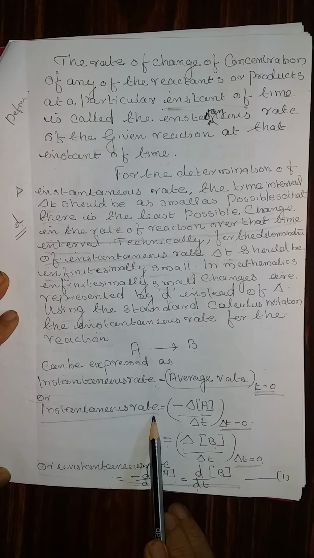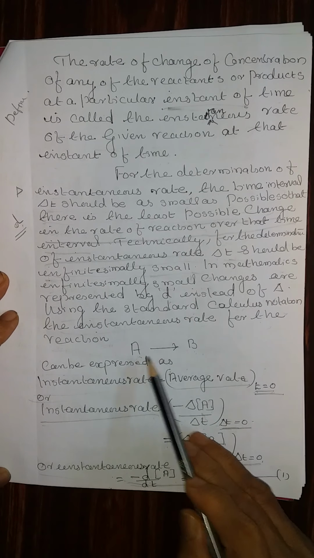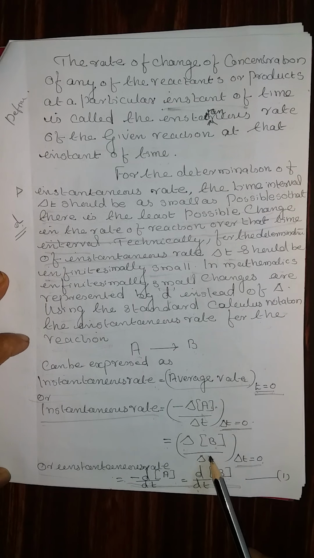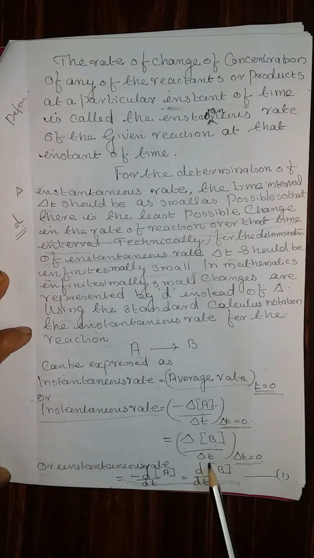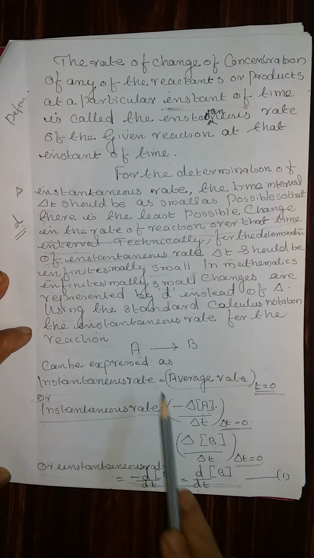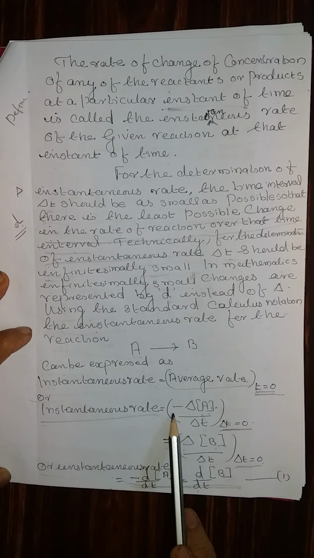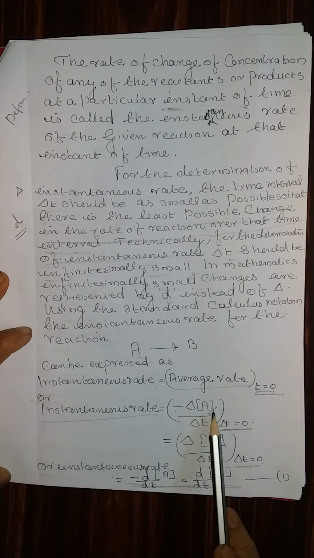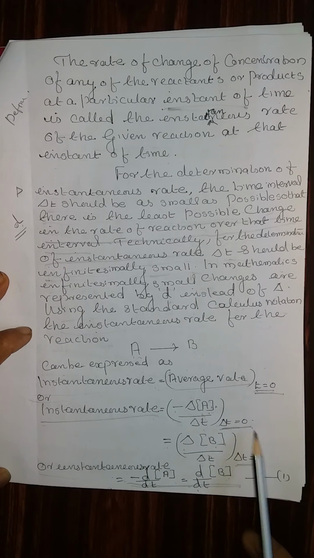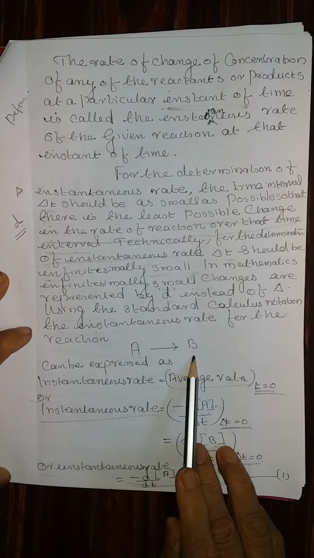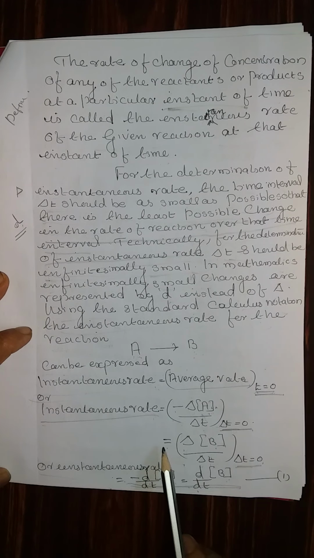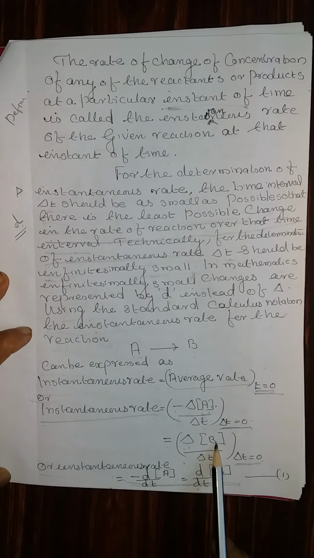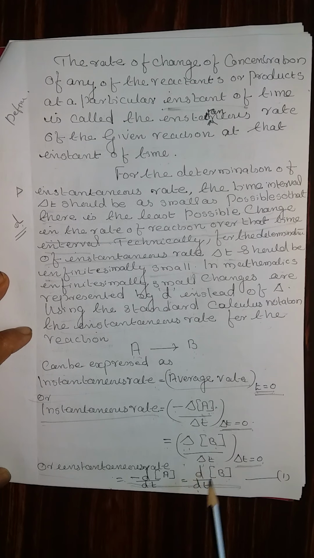The average rate of reaction expressed using the reactant, with the minus sign, is minus delta concentration of A by delta t when delta t is equal to 0, which is equal to the product without the minus sign, delta concentration of B divided by delta t where delta t is equal to 0. These two cases are called instantaneous.